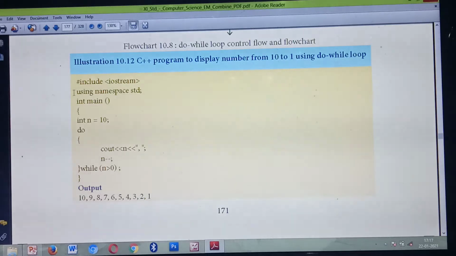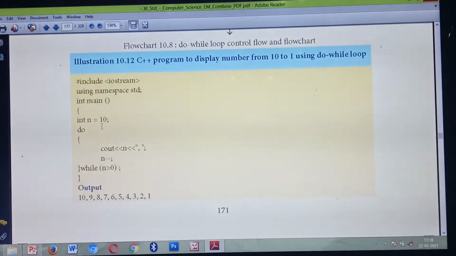Okay, listen. So what's the first thing? First you need to give the header file. So what's the header file? #include <iostream>. Second line is using namespace std, then the main function. Next you are going to declare one variable. What's the name of the variable here? n. So n equal to 10. You are initializing the value of n to 10.